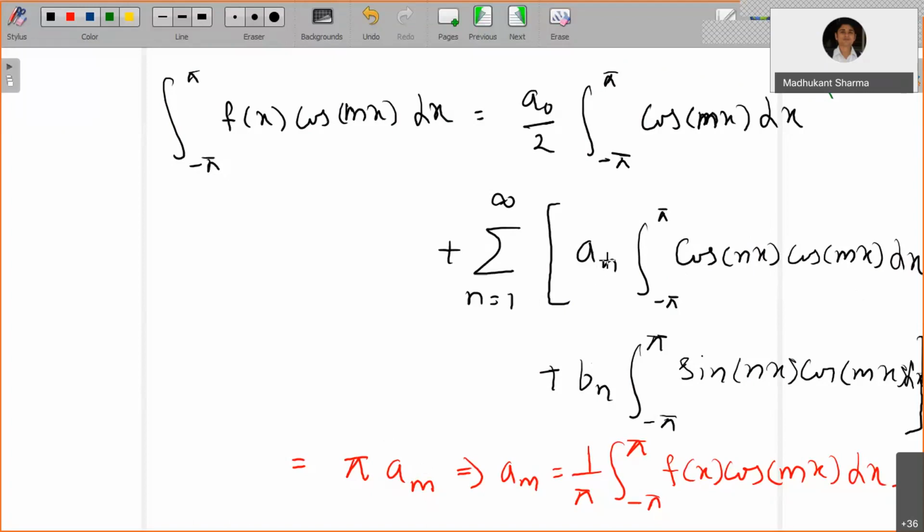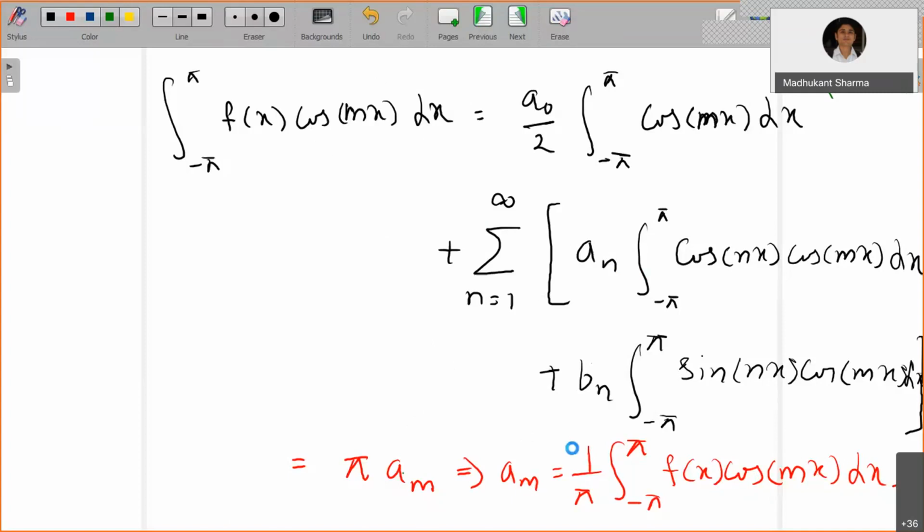So that's why here m is equal to n, and the rest of the values of a_i are 0. So pi times am is equal to this integral, and then am equals 1 by pi integration from minus pi to pi f(x) cos mx dx. So for getting a1 you multiply by cos x and integrate. For getting a2 you multiply by cos 2x on both sides and then integrate. For a3 you multiply by cos 3x on both sides and then integrate, and so on. So this gives you the formula for the Fourier coefficient an.